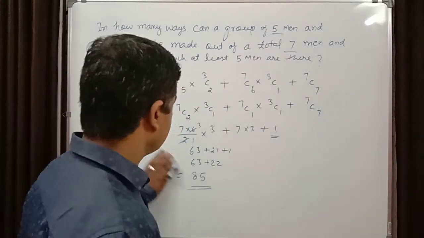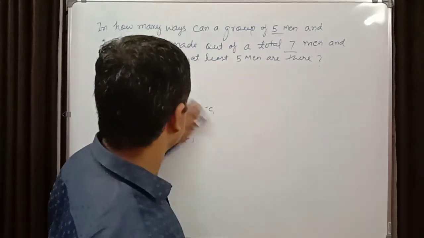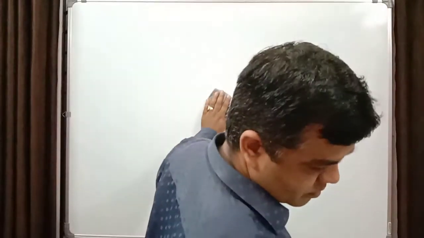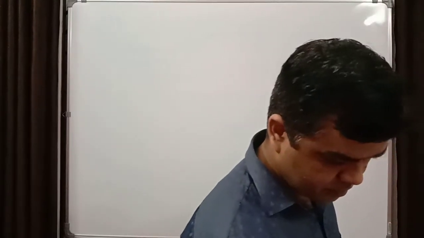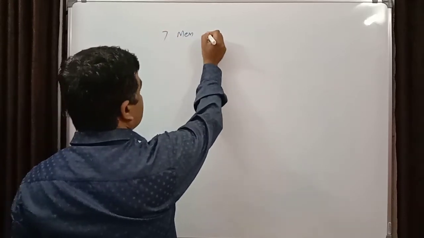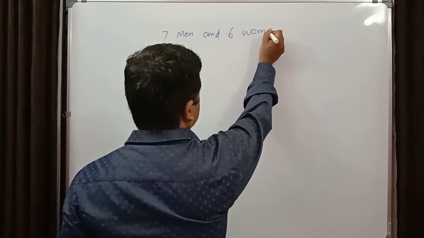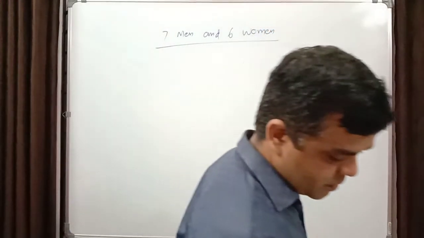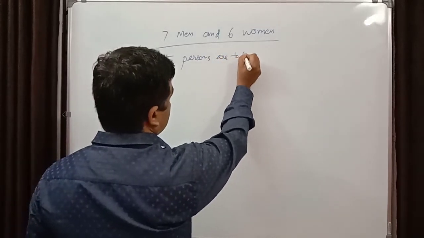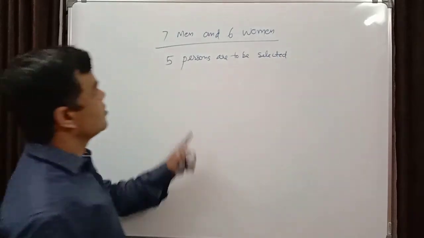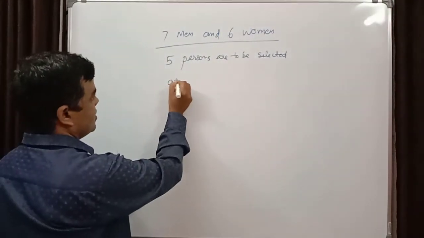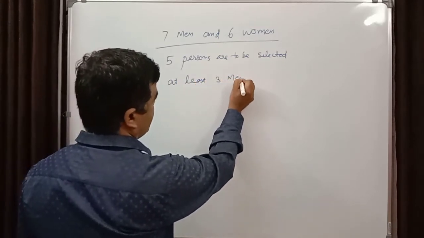I will take another question like that, so it will be clear to you. From a group of 7 men and 6 women, 5 persons are to be selected, in which there are at least 3 men. Got the question?